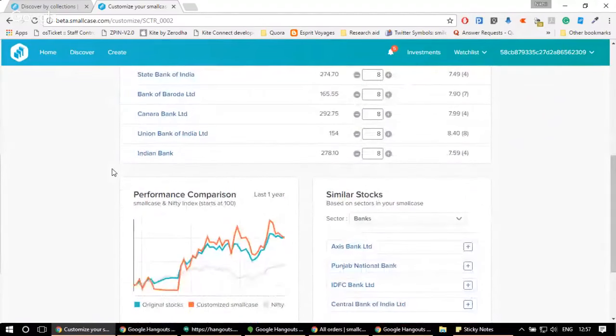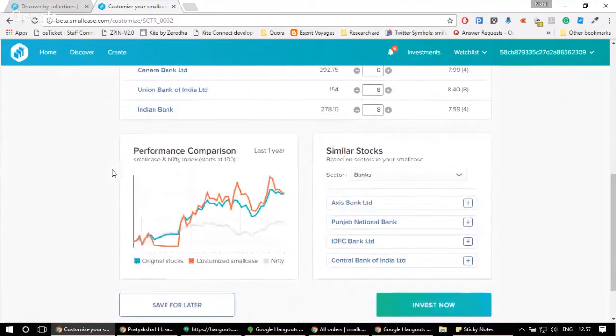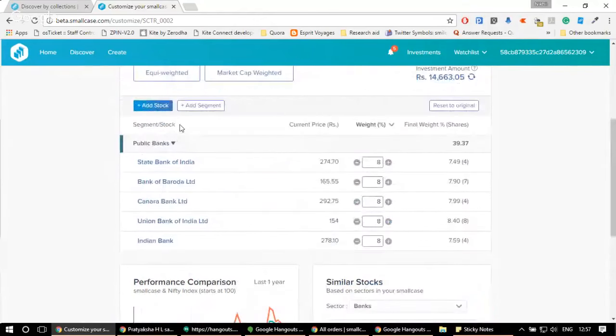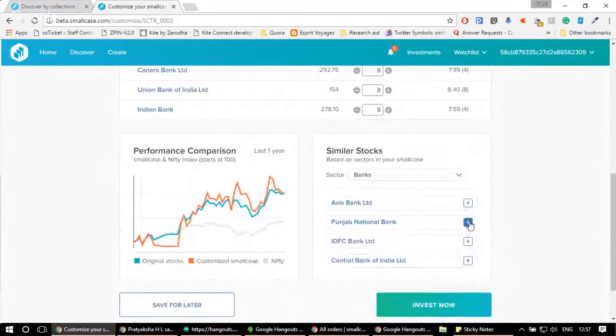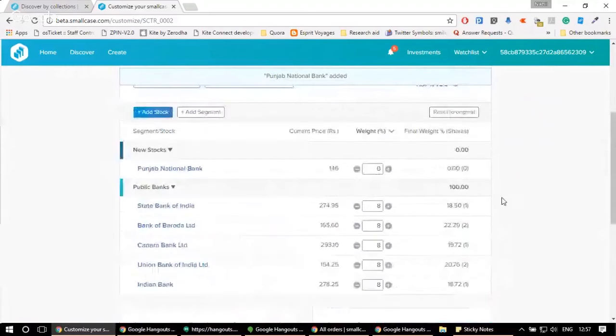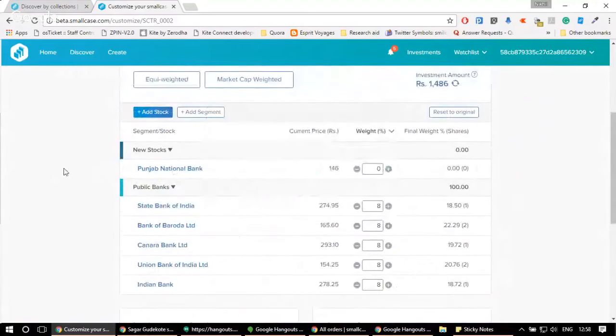At the same time, you can also see the list of similar stocks on the right bottom. The list of similar stocks is on the basis of sectors which are there in the smallcase. So for example, Punjab National Bank is not currently available in the smallcase. If I want to add Punjab National Bank, I just need to click on this button and it will automatically be added. As you can see, it has been added into a new segment called new stocks.